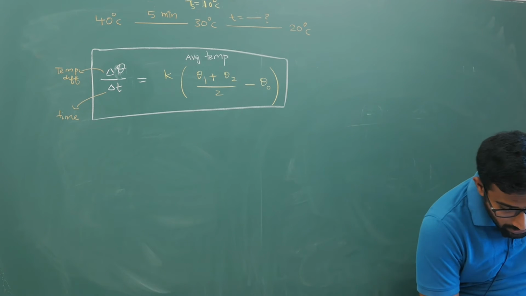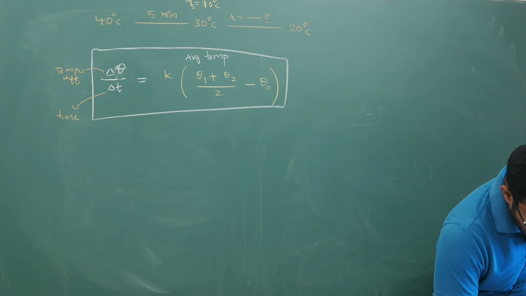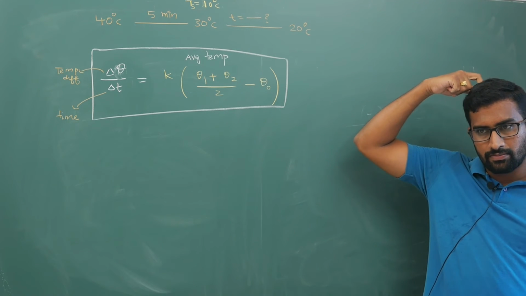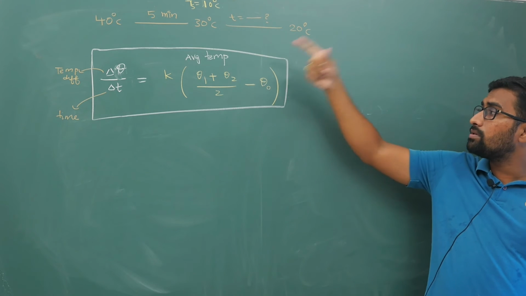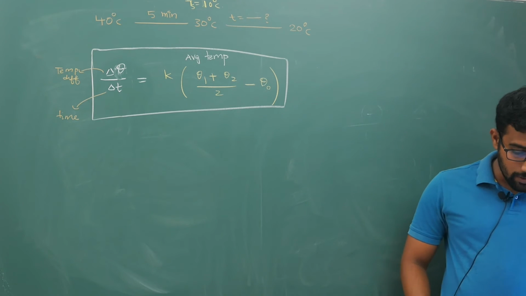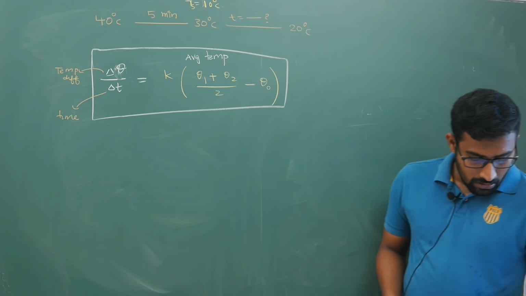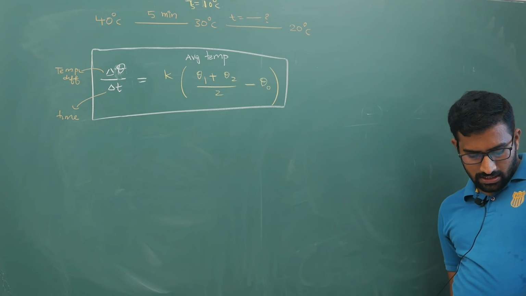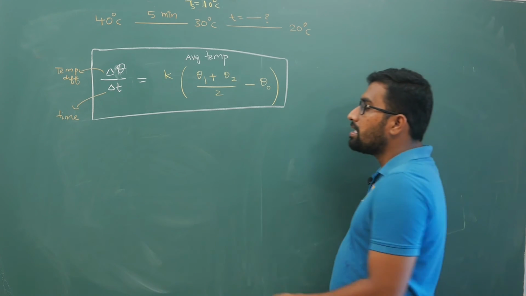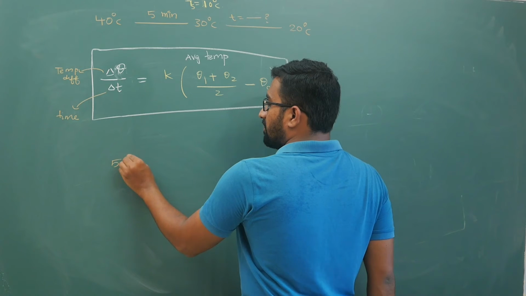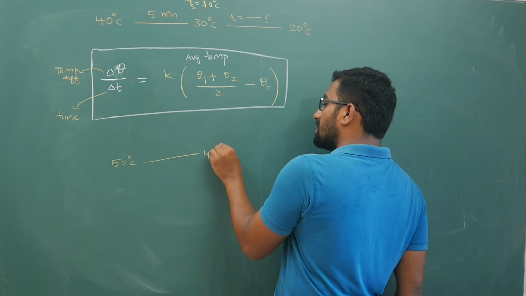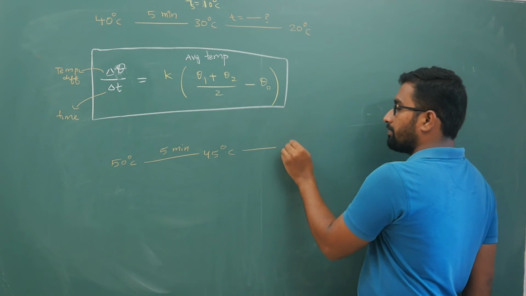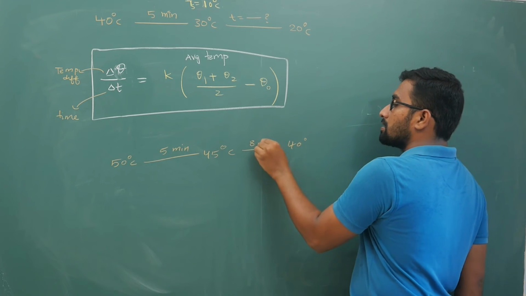Now let me give you a question, then you will have clarity. But you have to use this around 5 degrees centigrade temperature difference, very close values. Now based on this, your question is this: a body is cooling from 50 degrees centigrade to 45 degrees centigrade in 5 minutes, and from 45 to 40 in 8 minutes.